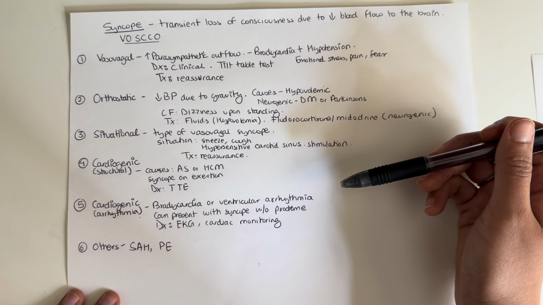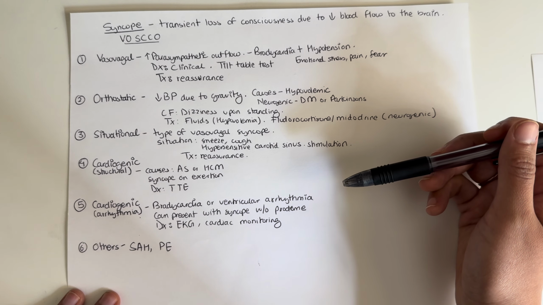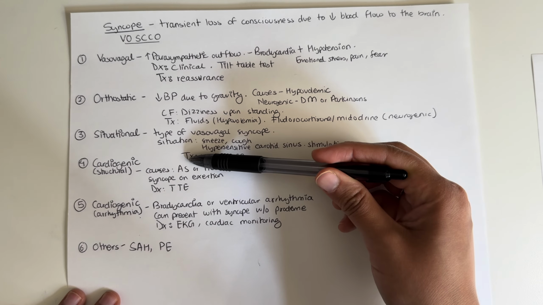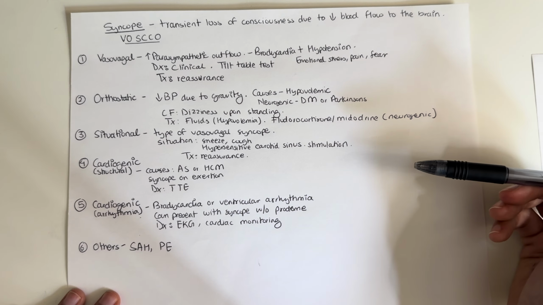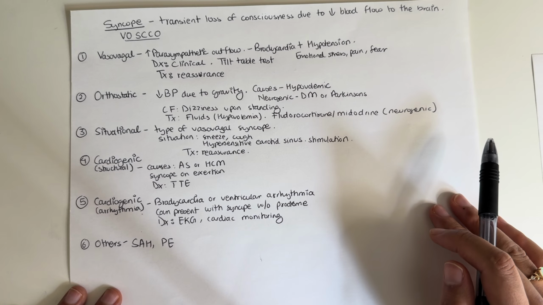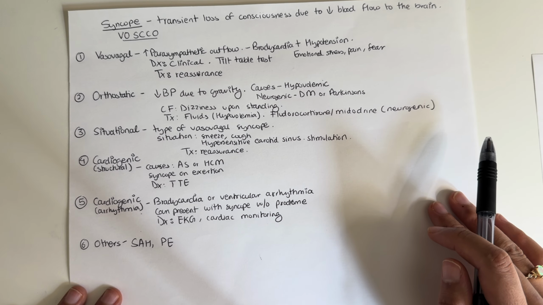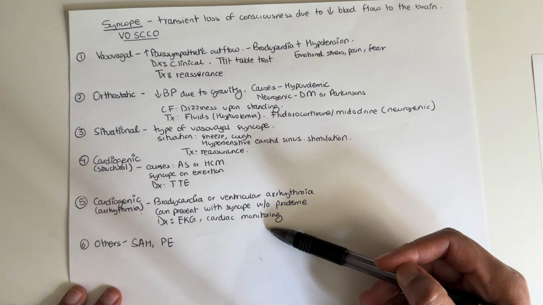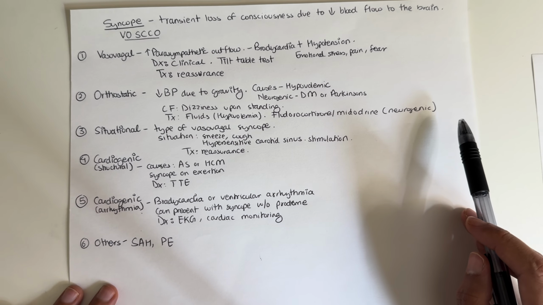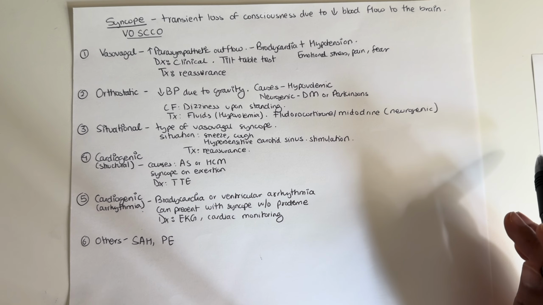Then think about other causes, such as when a patient has syncope while exercising. That's usually because of hypertrophic cardiomyopathy or aortic stenosis, right? And to diagnose that, what would you do? You would do a transthoracic echocardiogram. And for bradycardia and ventricular arrhythmias, if a patient has a history of arrhythmia, the most likely diagnostic tool would be an EKG and cardiac monitoring to catch those arrhythmias if the patient doesn't already know that they have one. All right, so let's look at the review questions now.